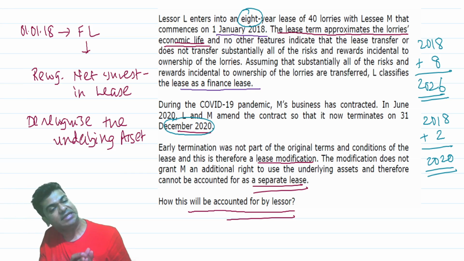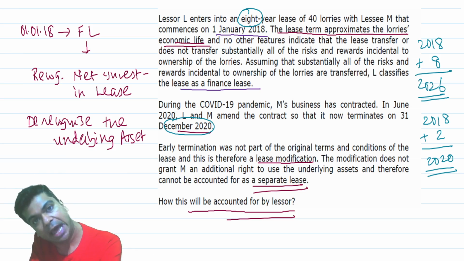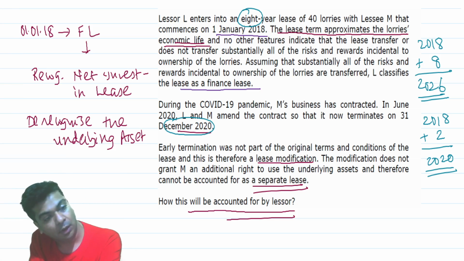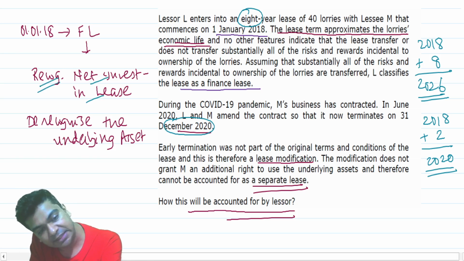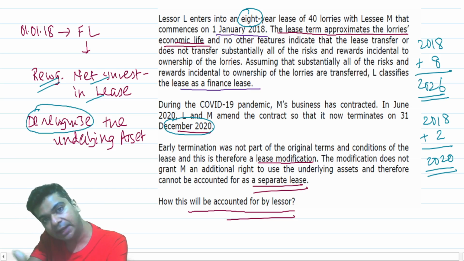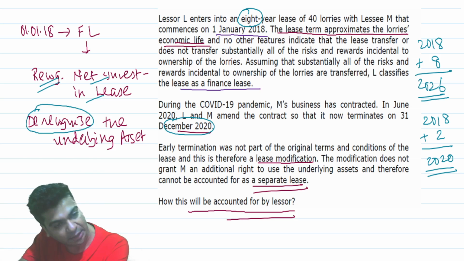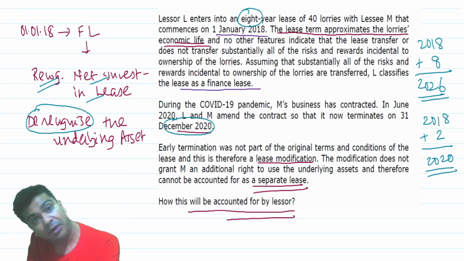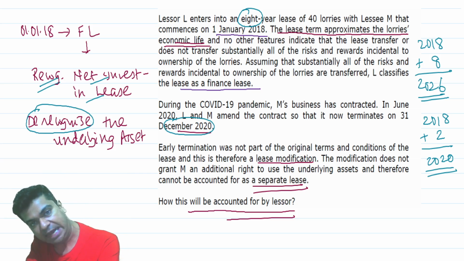So the finance lease has got terminated, and we will have to account for this as a new lease, which is an operating lease. You have recognized net investment in lease right now, so this has to be derecognized. And earlier you had derecognized the underlying asset; this has to be recognized. So the underlying asset account will be debited and the net investment in lease will be credited. Remember, whatever is the carrying amount of the net investment, that will become the initial carrying amount of the asset.